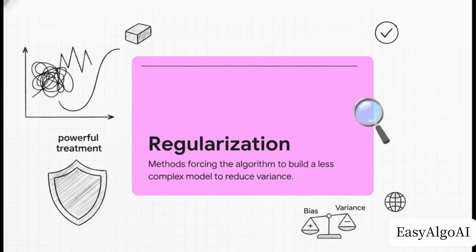Regularization is arguably your single most powerful treatment. It's essentially an umbrella term for methods that mathematically force the learning algorithm to build a less complex model. It physically stops the algorithm from assigning massive, non-zero values to tiny dimensions just to perfectly hit every single noisy training point. When you apply regularization, you are intentionally accepting a slightly higher bias, meaning, yeah, you might make a few more mistakes on your training data, but the payoff is a massively significant reduction in variance. The model becomes stable, it becomes generalizable, and most importantly, it becomes actually useful in the real world.